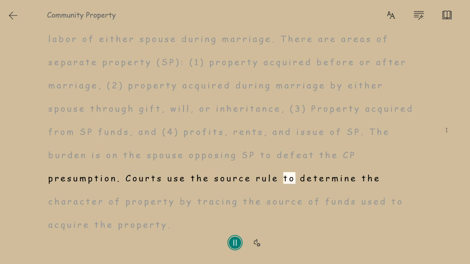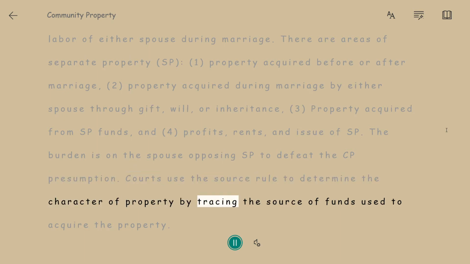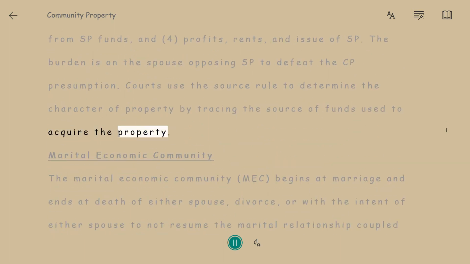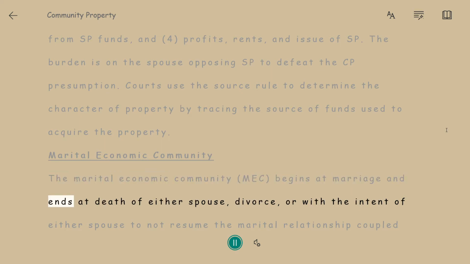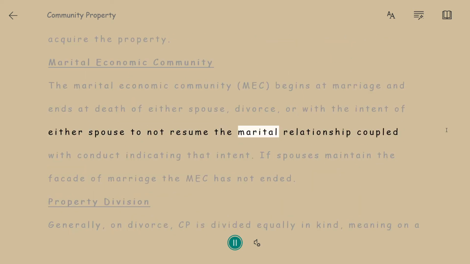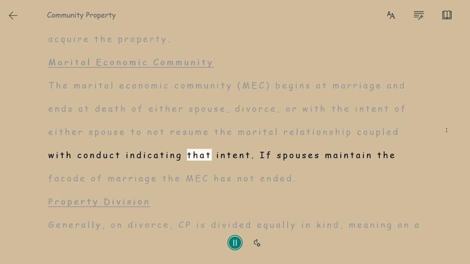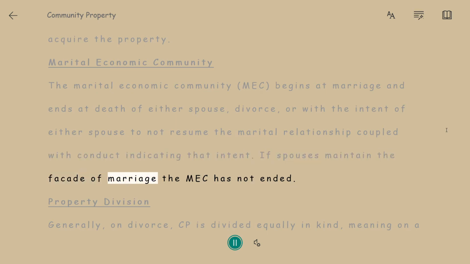Courts use the source rule to determine the character of property by tracing the source of funds used to acquire the property. Marital economic community. The marital economic community, MEC, begins at marriage and ends at death of either spouse, divorce, or with the intent of either spouse to not resume the marital relationship coupled with conduct indicating that intent. If spouses maintain the facade of marriage, the MEC has not ended.